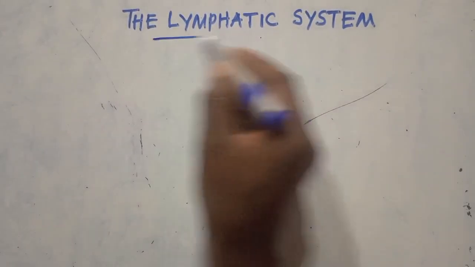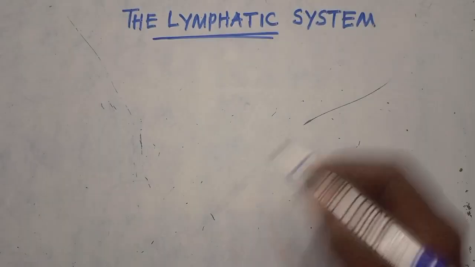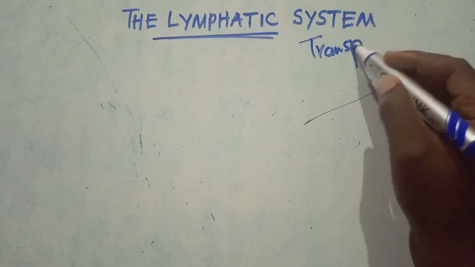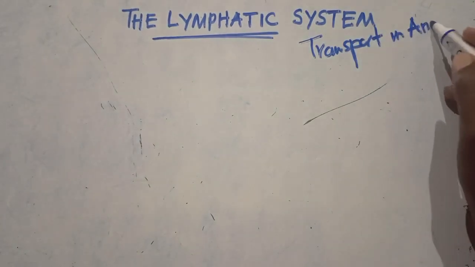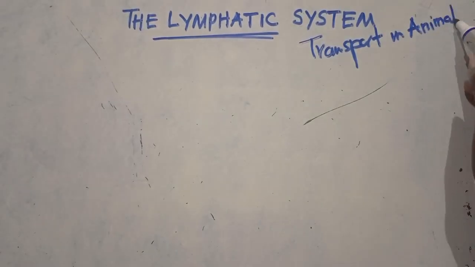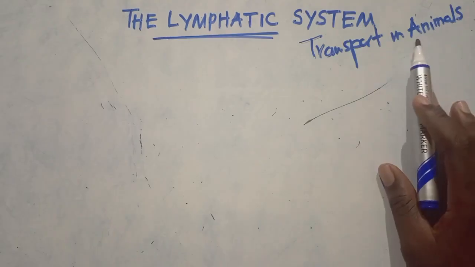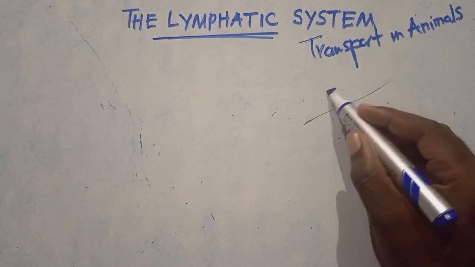This is the lymphatic system. I remember telling you, whenever we are talking about transport, this is just like a background. Whenever we are talking about transport in animals, I want to take you back to what I told you: transport in animals, specifically mammals, happens in two ways.